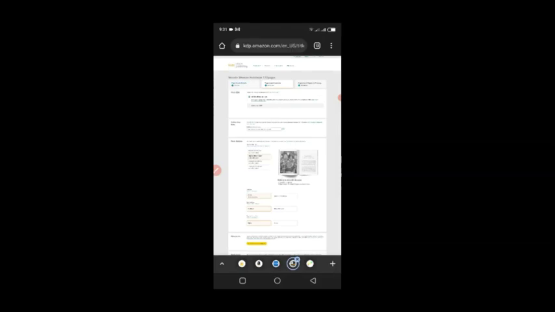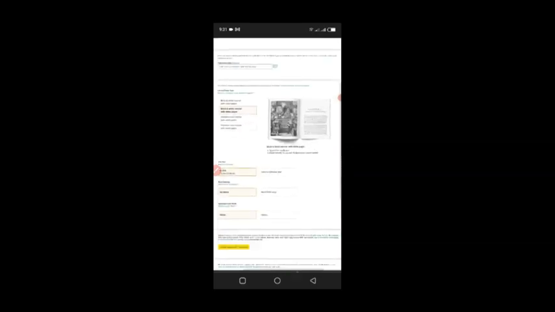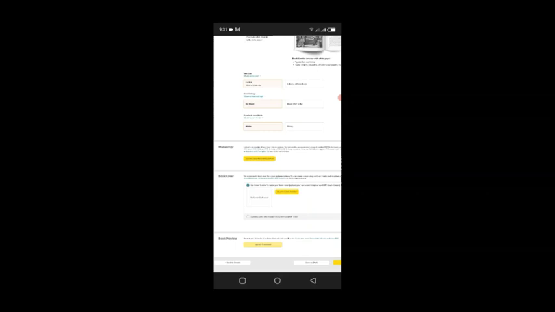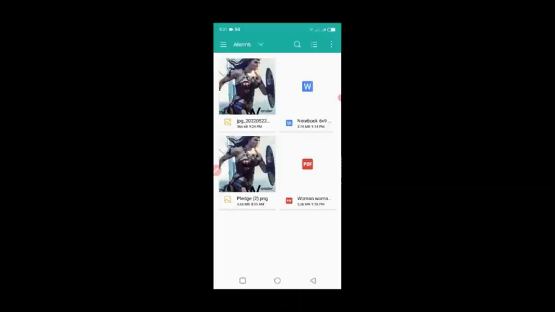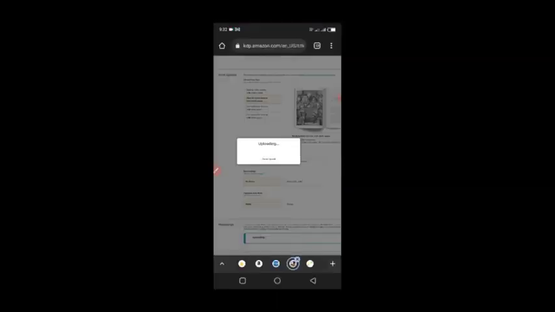So I'm going to choose this publish without ISBN. It's going to assign me an automatic ISBN. So I'm going to go here, click on upload paperback manuscript, and then it's going to take me where I'm going to choose this particular one, because this is my manuscript.